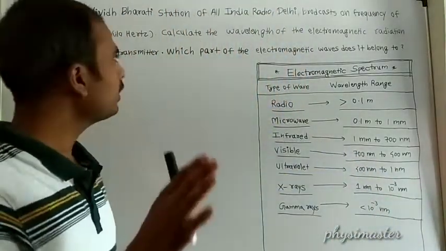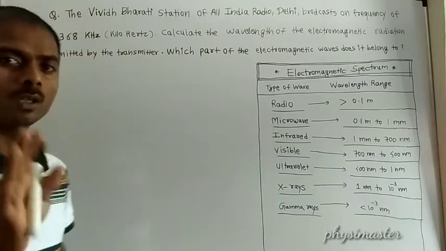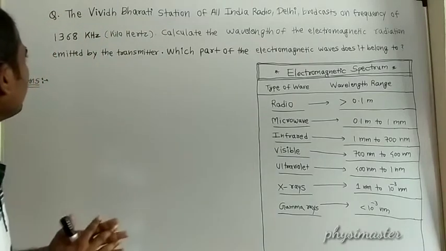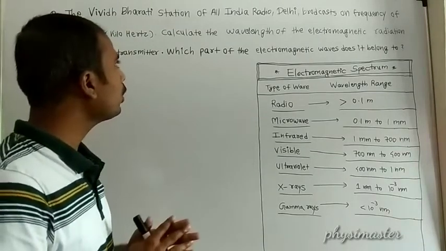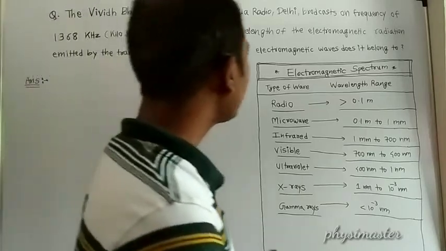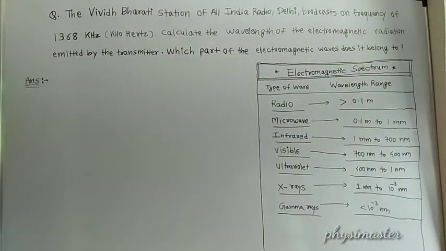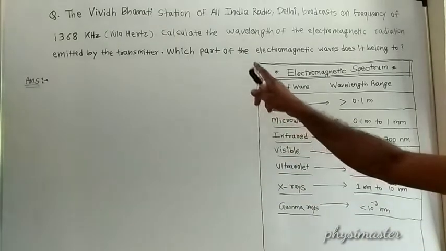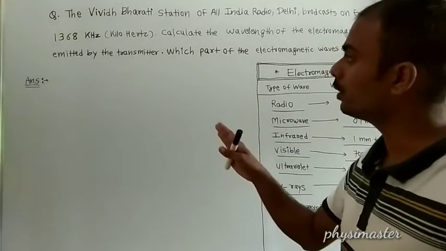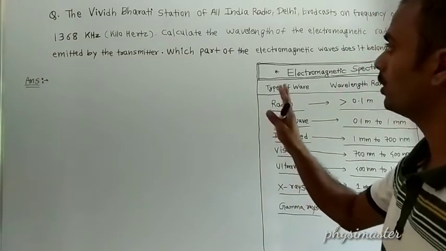First, read the given problem. The Vividh Bharati station of All India Radio Delhi broadcasts on a frequency of 1368 kilohertz.